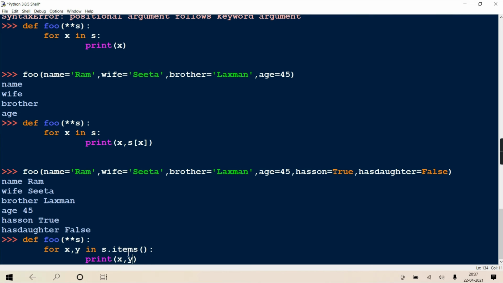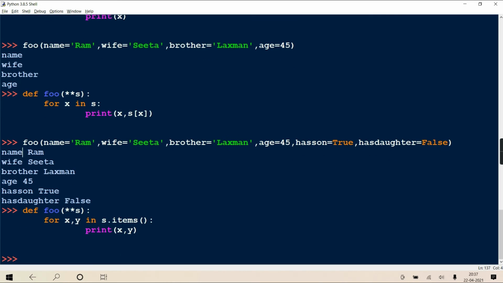S dot items is first of all going to return you one iterable in which there will be tuples and every tuple will represent a key value, and then that list of tuples, when you are using it here in the for loop, it will fetch after every iteration one tuple, and that one tuple you are unpacking in these two variables. So in that one tuple, key will go in x and value will go in y.